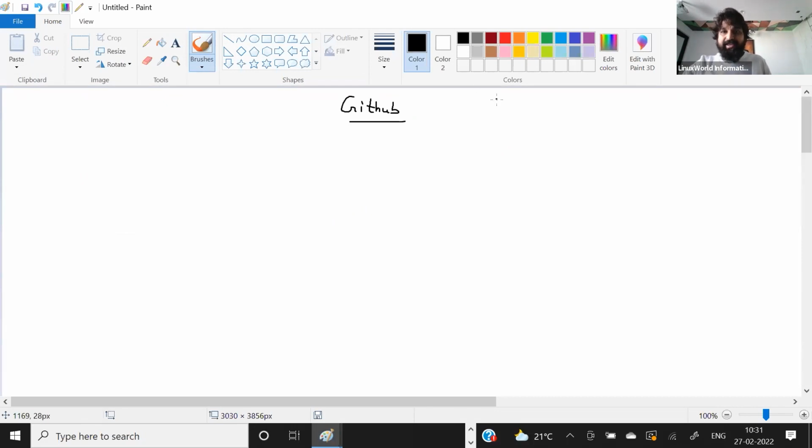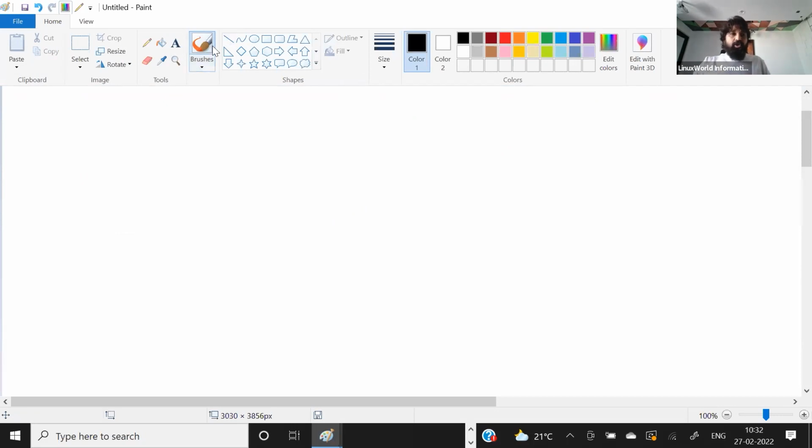This is called CVCS. Okay, so let me explain this topic very quickly. What is CVCS? So what is VCS? You know, version control system, and for version control system we can use Git as a tool or command to use.